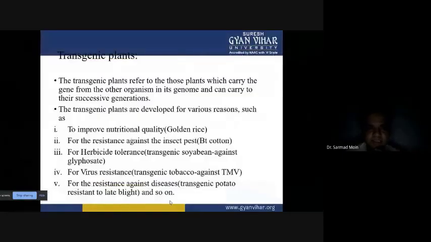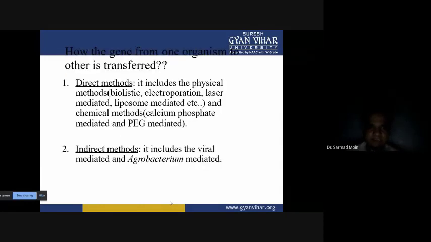So for resistance against disease, we produce transgenic potatoes, and these transgenic potatoes are resistant against the late blight disease. So many applications are there with the transgenic varieties. Then next is how we are able to transfer these important genes to produce the transgenic variety. So two methods we know: direct gene transfer method and indirect gene transfer method.